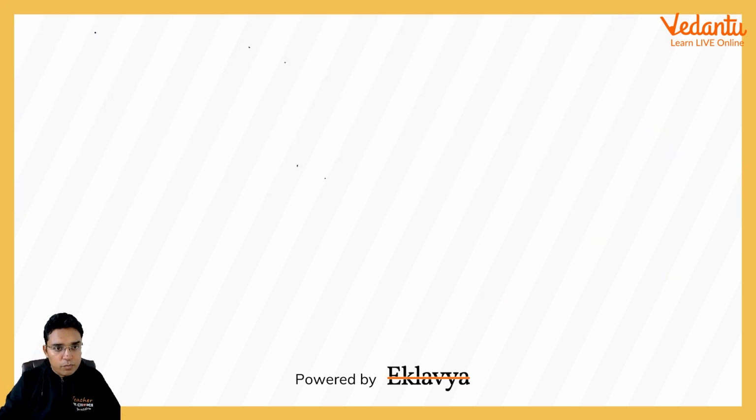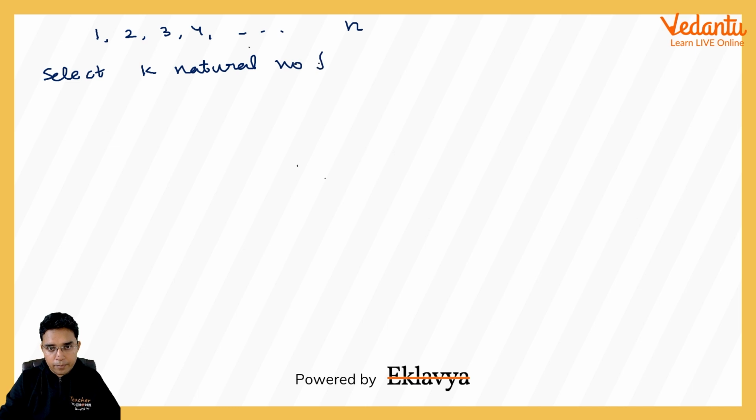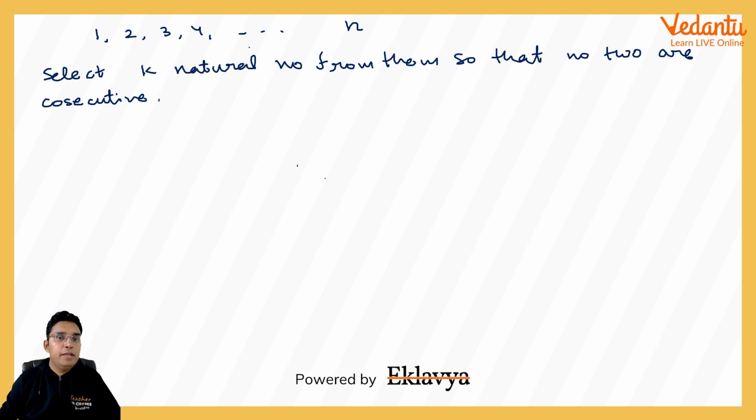Let us assume we have n natural numbers, 1, 2, 3, 4 and so on, n, and we have to select k natural numbers from them so that no two are consecutive.